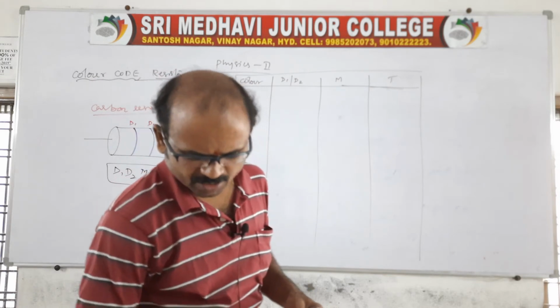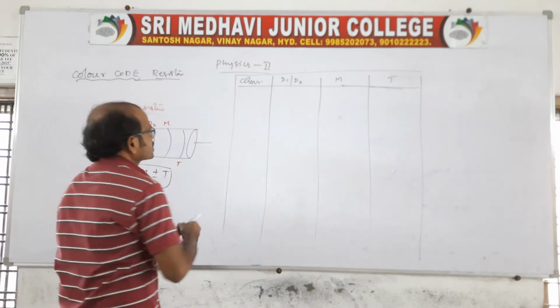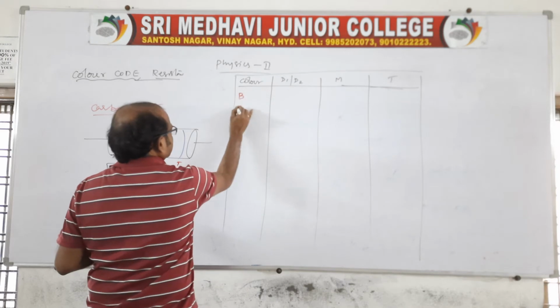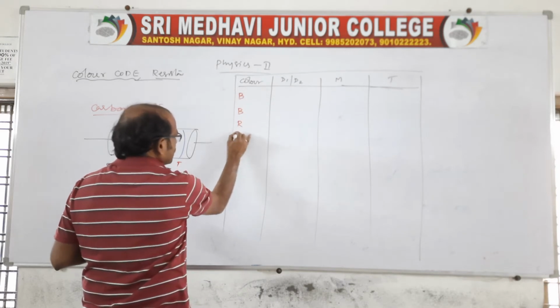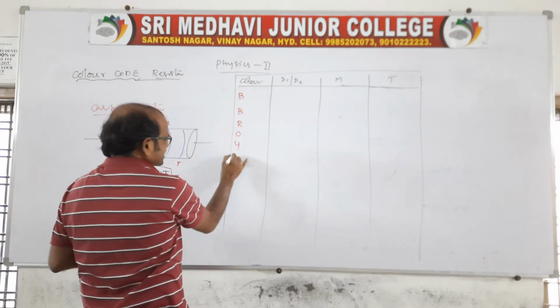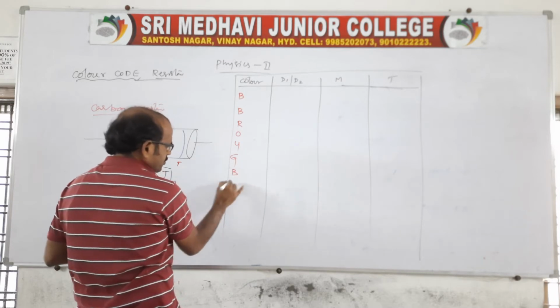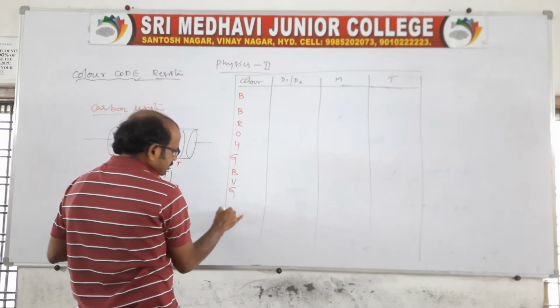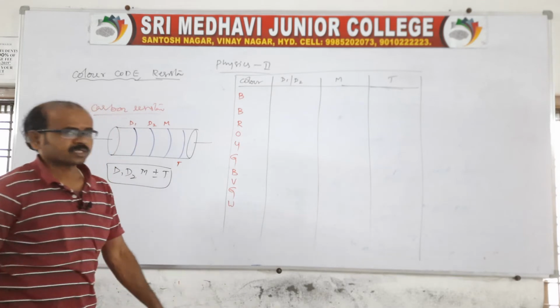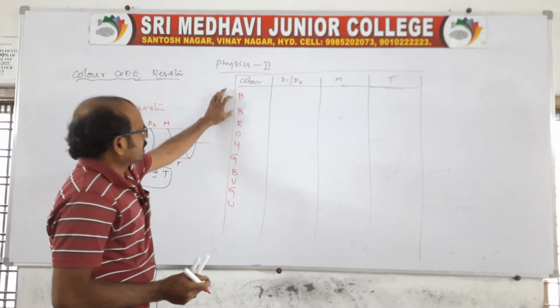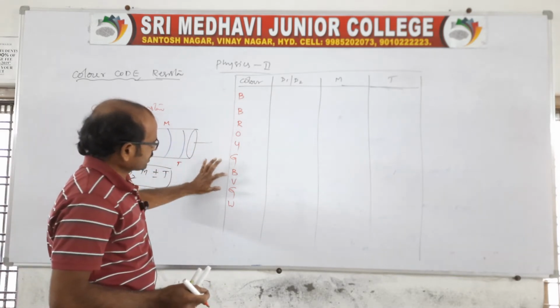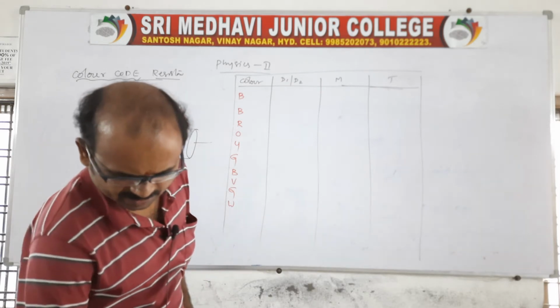Actually, the colors are like this. B B ROY, Great Britain, Very Good Wife. Look, there are colors 1, 2, 3, 4, 5, 6, 7, 8, 9, 10.